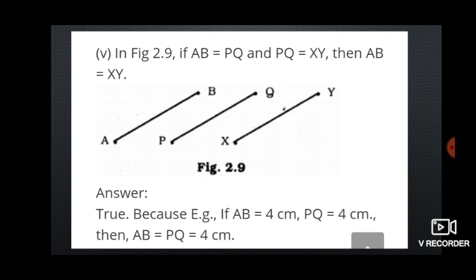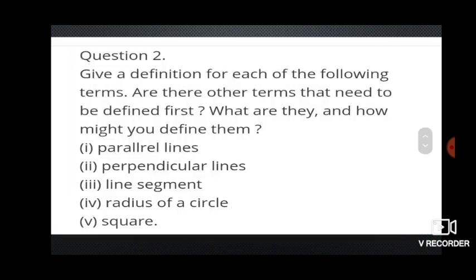Now here, the fifth one. In figure 2.9, if AB is equal to PQ and XY is equal to PQ, then AB is equal to XY. Yes, it's true, children. Which one is it? If you see axiom number 1, things which are equal to the same thing are equal to each other. Here, this is equal.